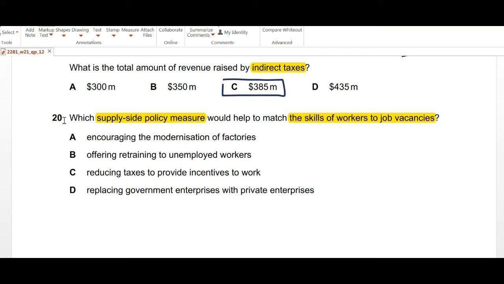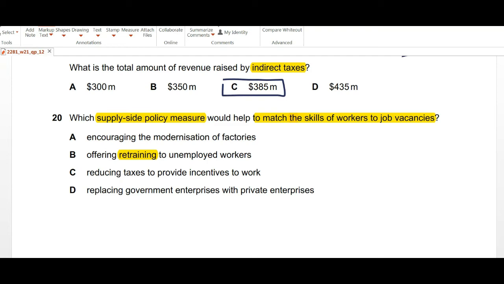Yes, retraining can be linked to a supply side policy, and to match the skills of workers to the jobs that are available. Suppose you're training them for the specific skills that are in demand currently.